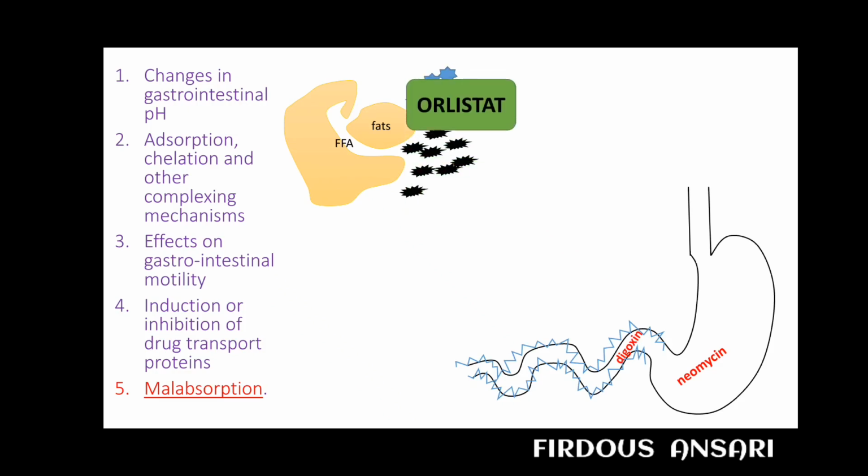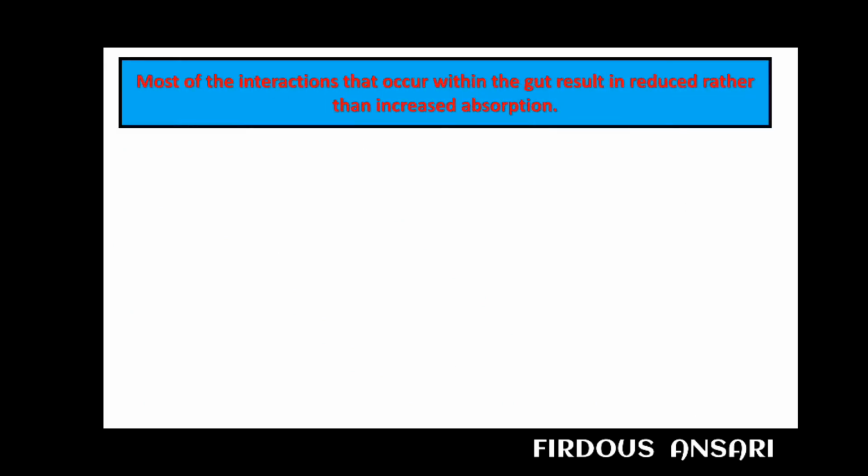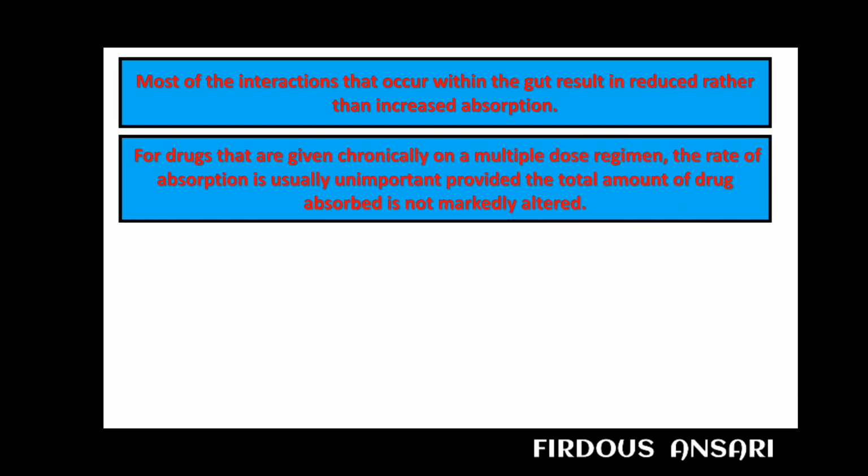And a few important points regarding drug interactions related to absorption are: most of the interactions that occur within the gut result in reduced rather than increased absorption. For drugs that are given chronically on a multiple dose regimen, the rate of absorption is usually unimportant, provided the total amount of drug absorbed is not markedly altered.